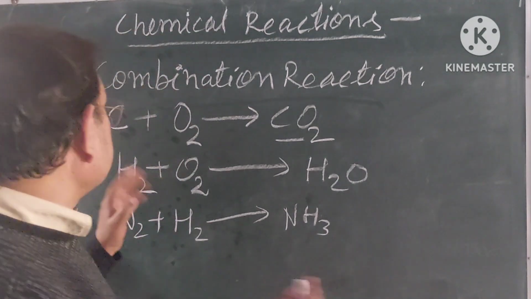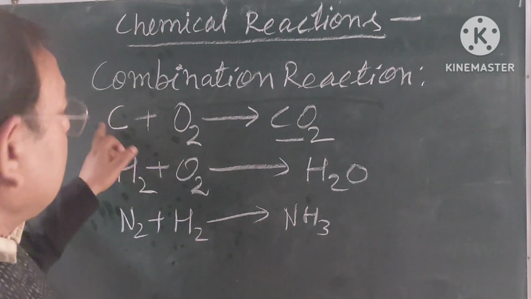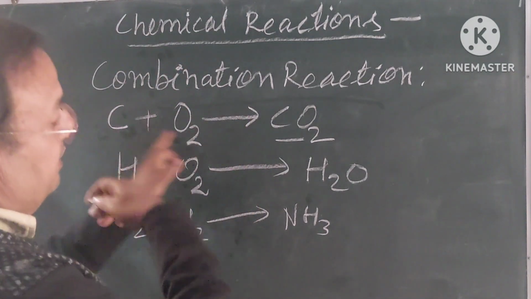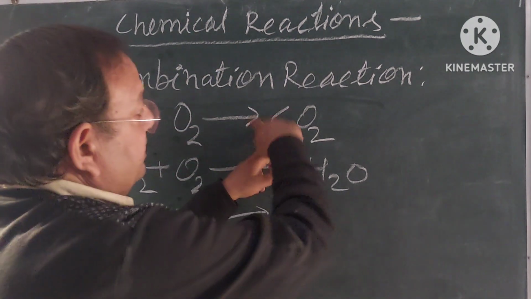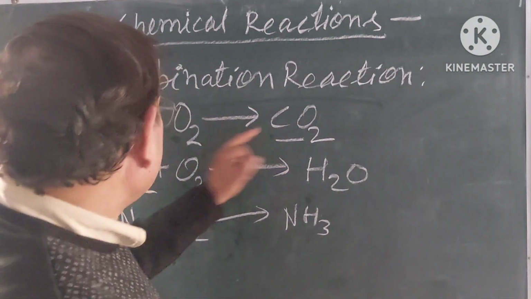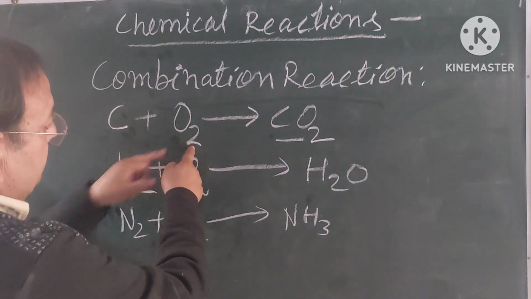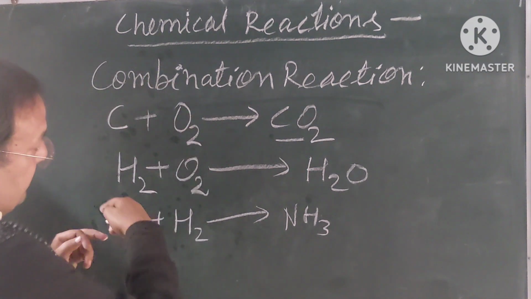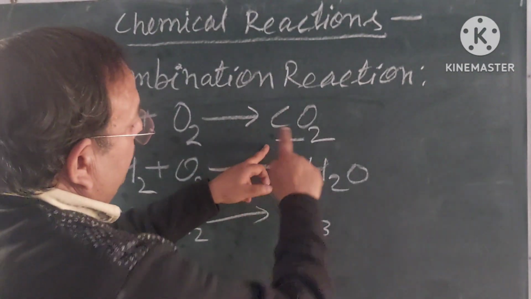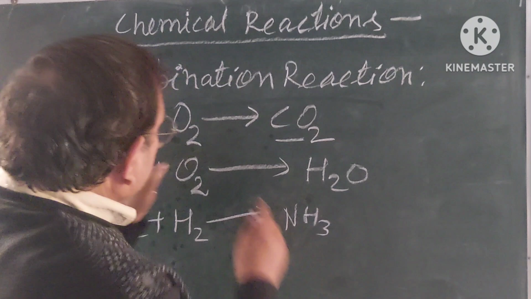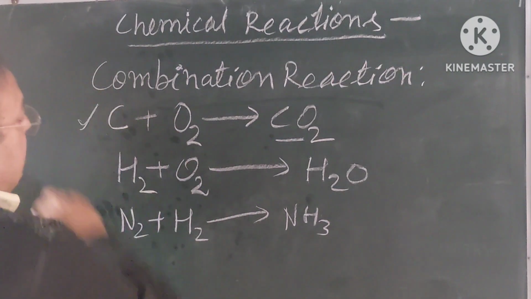So you can see here carbon 1 atom at the reactant side and carbon 1 atom at the product side. Oxygen 2 atoms at the reactant side and 2 atoms at the product side. So this first reaction is already balanced.